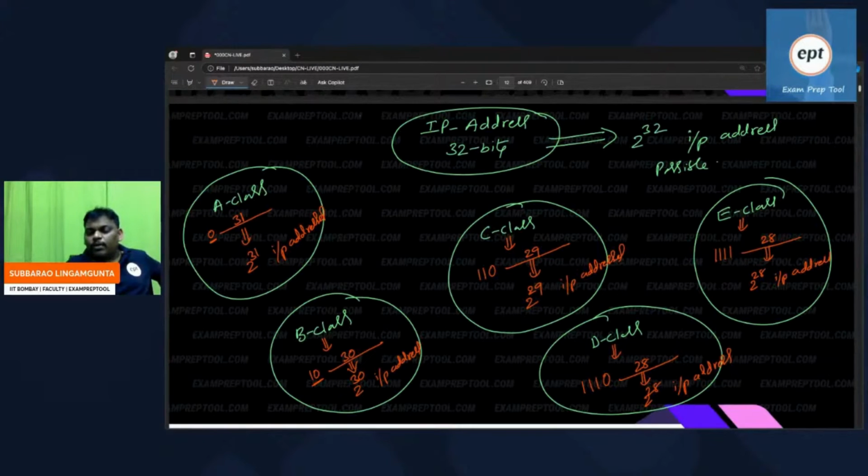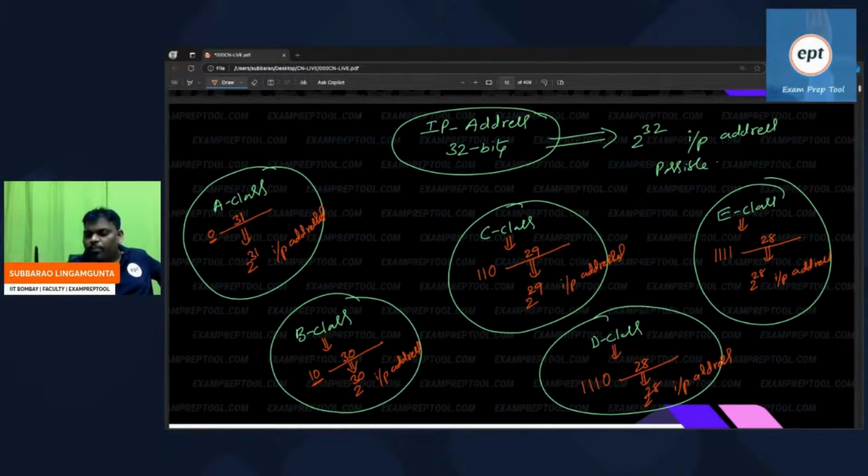So can you help me now? Every IP contains 4 octets, whether it is A class or B class or C class or D class, whatever the class may be. To recognize which class, you will see the first octet.